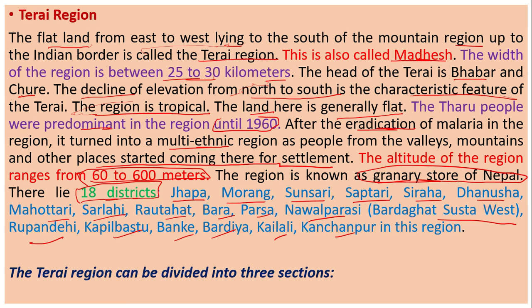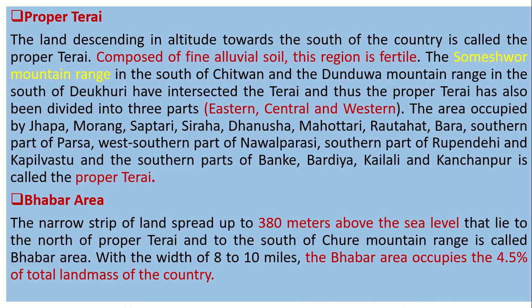So Tarai region can be divided further into three sections. The first one is proper Tarai. The land descending in altitude towards the south of the country is proper Tarai, composed of fine alluvial soil. This region is fertile. The Someshwar mountain range in the south of Chitwan and Dundwa mountain range in the south of Deukhuri have intersected the Tarai, and thus proper Tarai has also been divided into three parts: